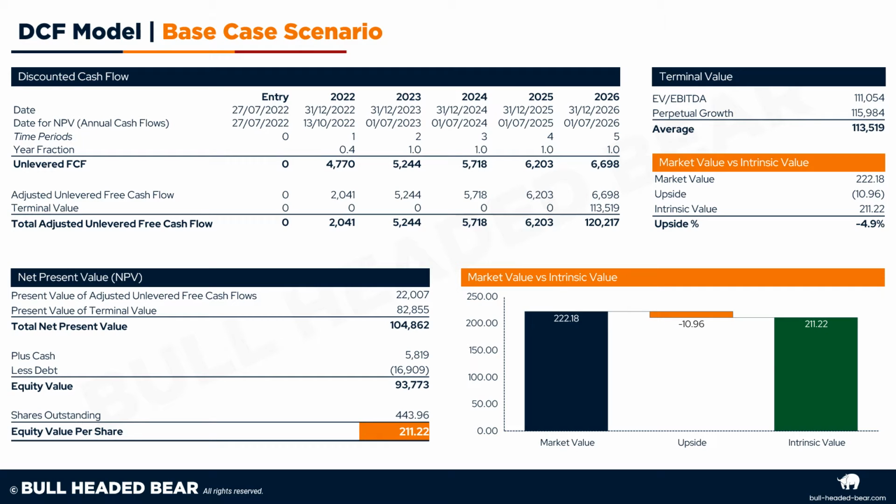So looking at the DCF model details then, if we start with the terminal value, we've got an EV to EBITDA terminal value of 111 billion. Perpetual growth gives us 116 billion, which is an average then of 113.5 billion. Bringing the terminal value across along with the adjusted unlevered free cash flow, we get a net present value of 105 billion. Add cash, take away debt, that gives us an equity value of just under 94 billion. Divide that by the shares outstanding, gives us an equity value per share of $211.22. With a market value of $222.18, that gives us a downside of 4.9%.